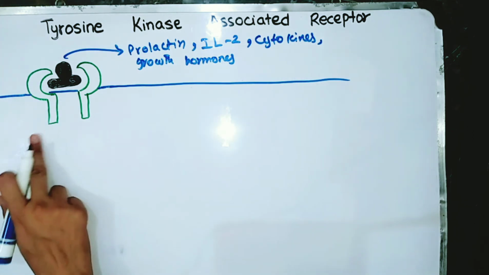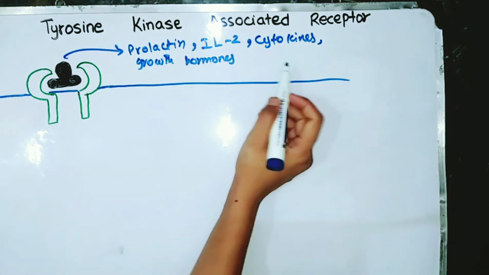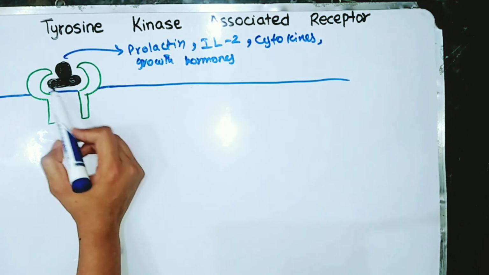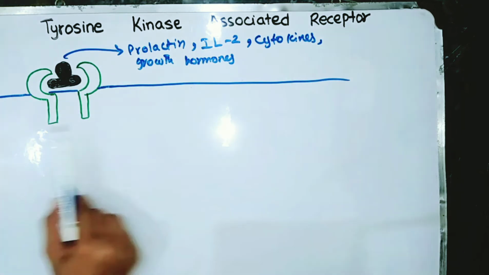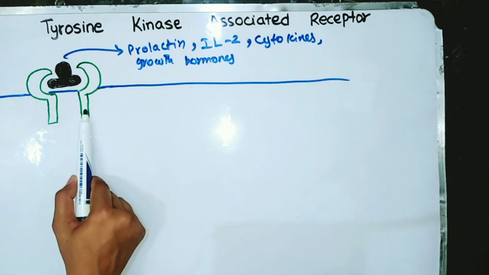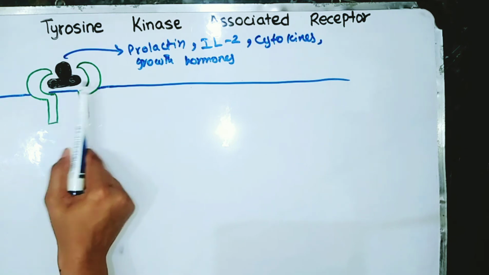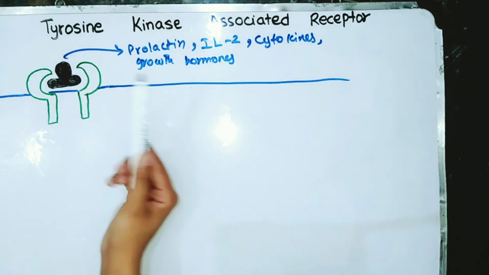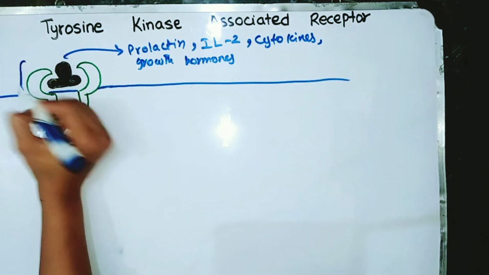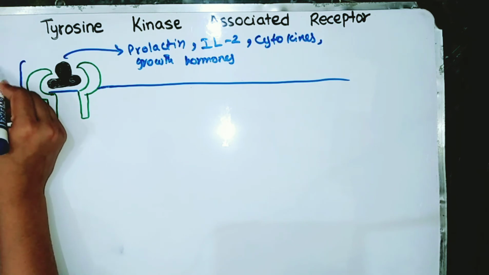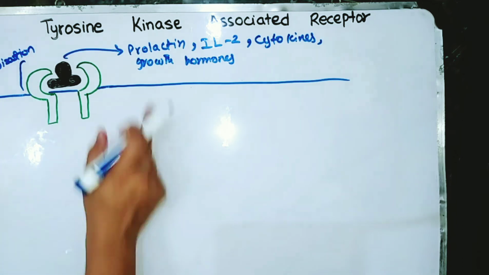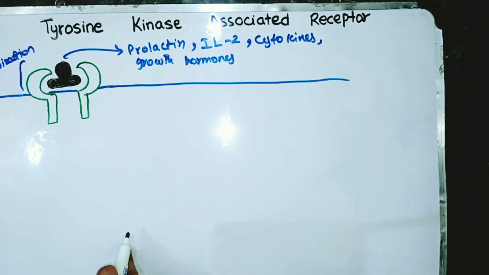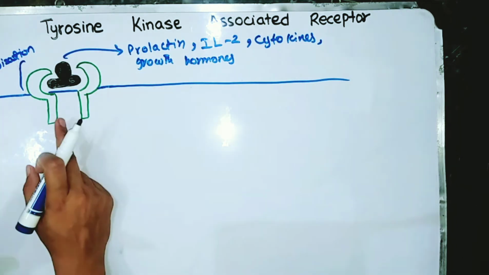And a very interesting thing happens here, because when any of these ligands bind to this receptor, it leads to dimerization of the receptor, which means that this ligand binds to two receptors. This is the first receptor and this is the second receptor, and it binds with the two receptors. So binding of ligand leads to dimerization of receptor, and this forms a kind of complex. And now this complex is activated because it has ligand attached to it.